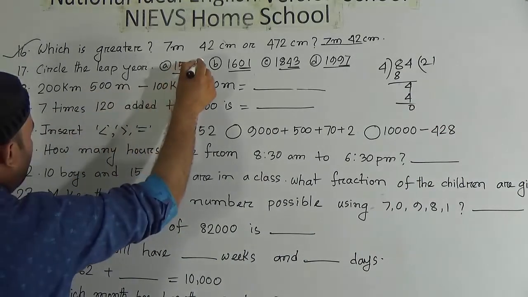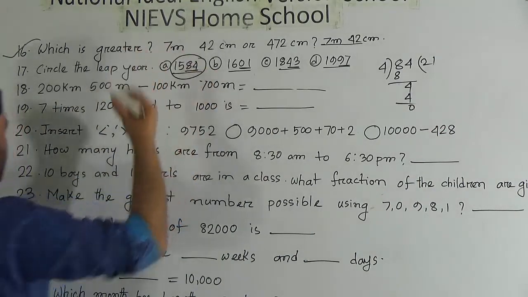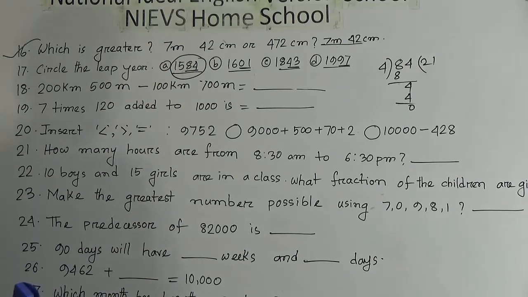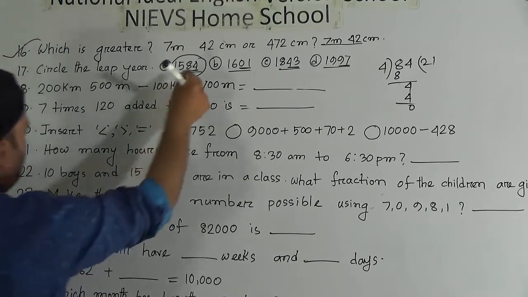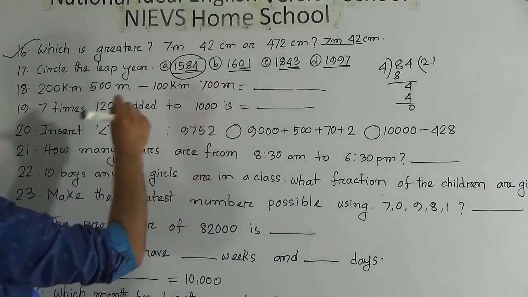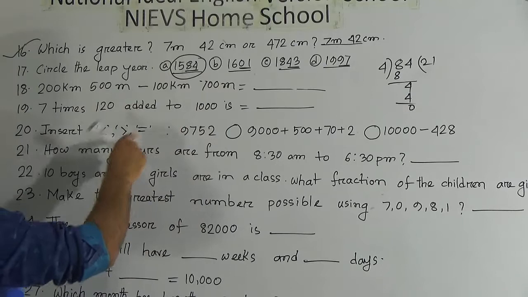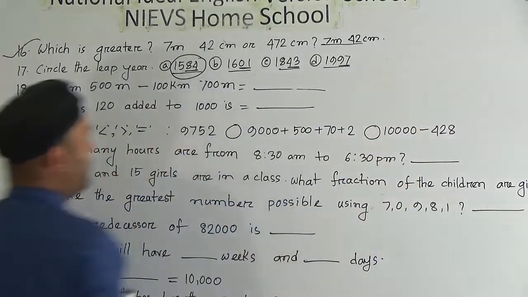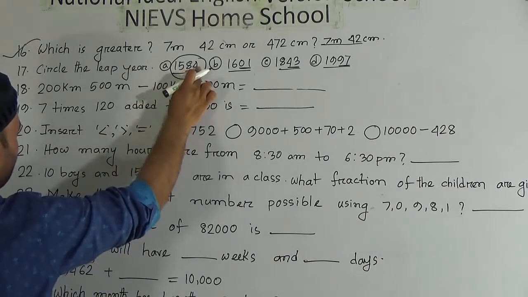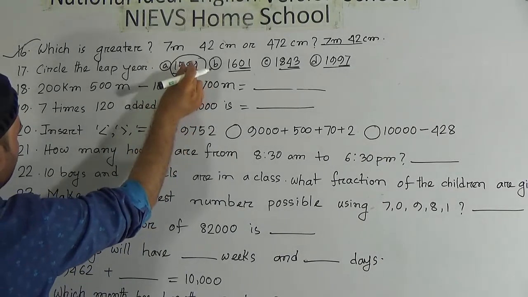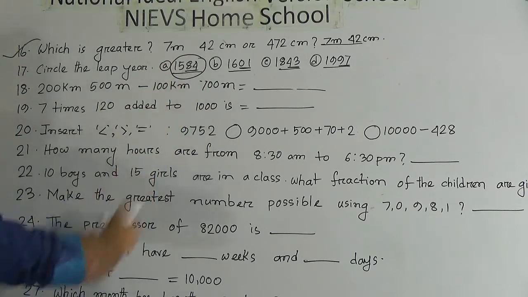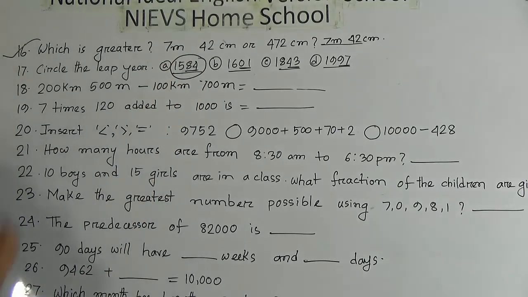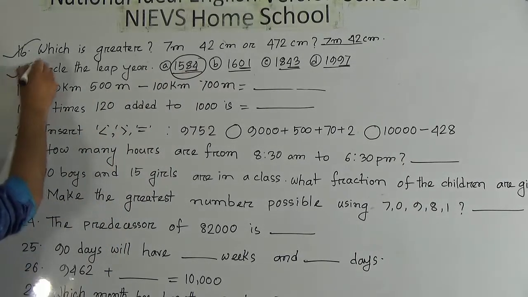1584 is a leap year. My dear students, you have to remember that if a year is divisible by 4, then that year is a leap year. To find a leap year, you can check the last 2 digits of a year. If the last 2 digits of the year are divisible by 4, then you can obviously say that year will be a leap year. Hope you understood this one.